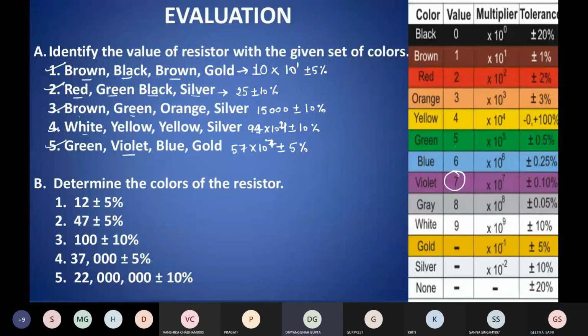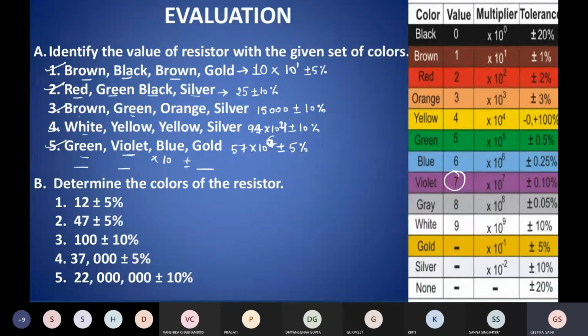Ma'am, violet is the second one. Ma'am, blue is the third one. So, ma'am, blue is 6 only. Okay, ma'am, I understood. First significant figure, second significant figure. This is for the first significant figure, this for the second, this is for 10 raised to power, and this is the tolerance limit. So in this way, you have to write down the values. So now Gurpreet, clear? Yes, ma'am.